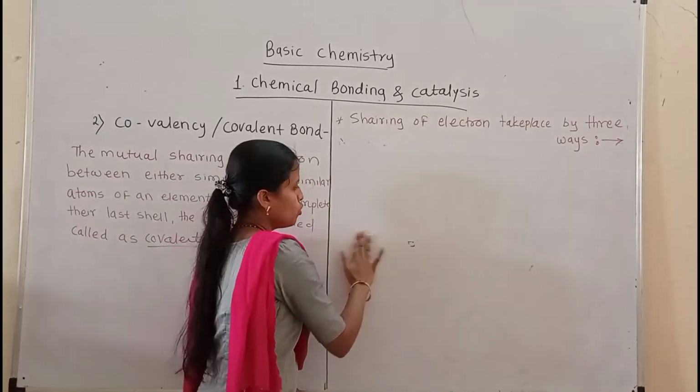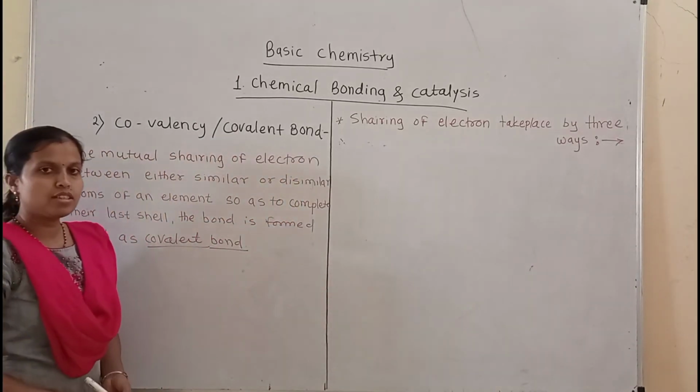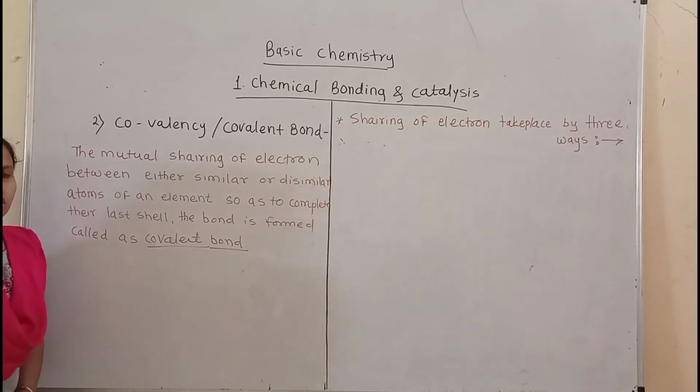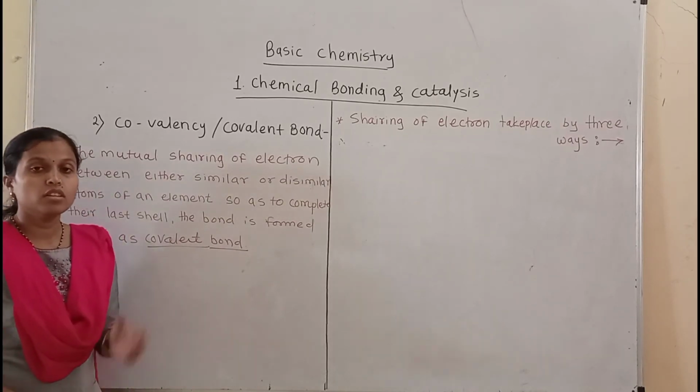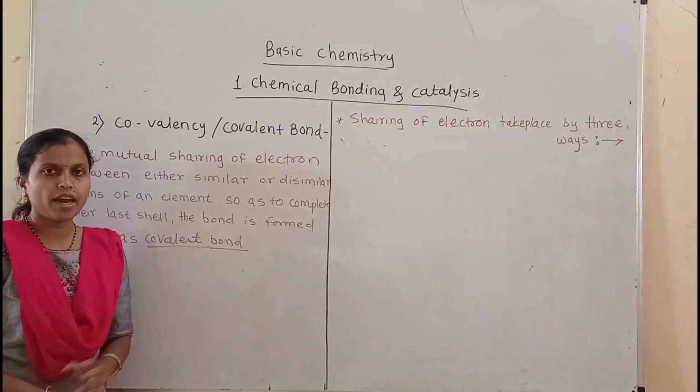Let's discuss the second type of valency, the covalency or the covalent bond. The covalent bond is formed when mutual sharing of electrons is carried out between atoms.